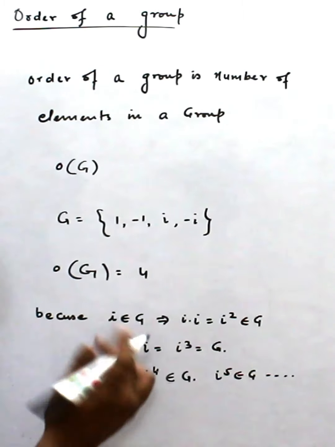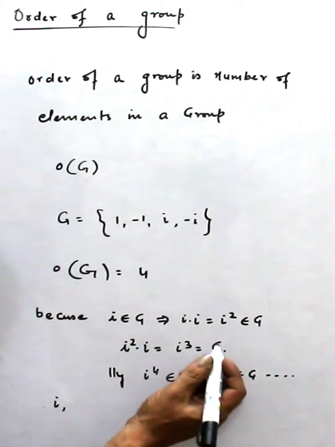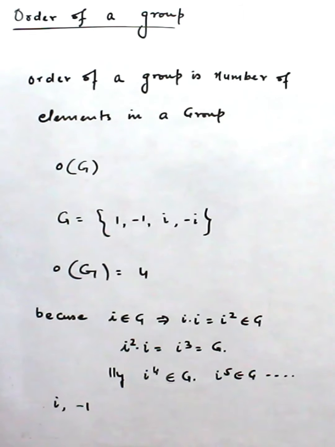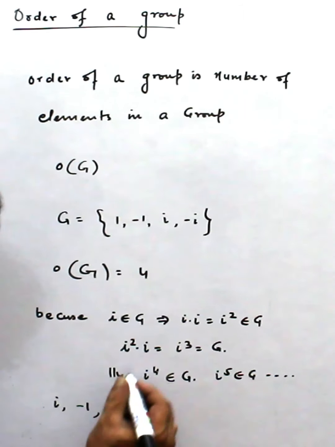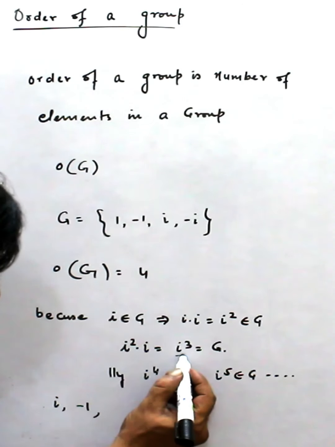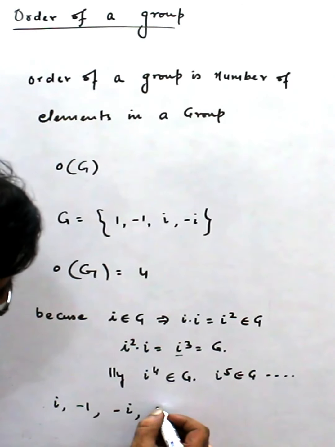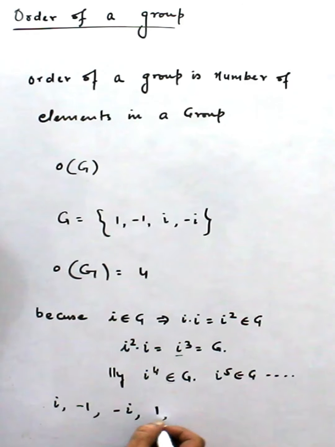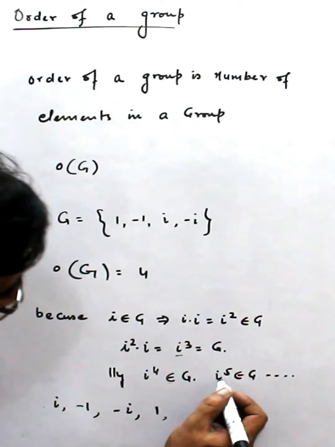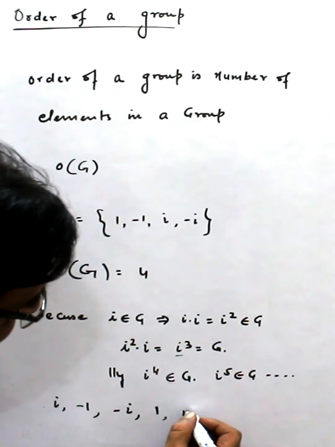Here we can clearly see i square becomes -1, i cube becomes -i, i^4 becomes 1, and i^5 becomes i.